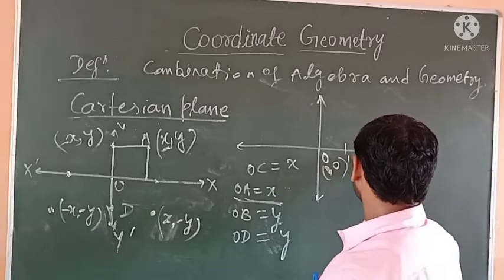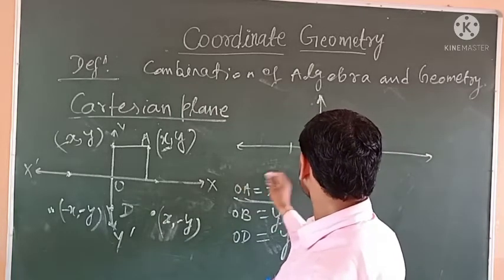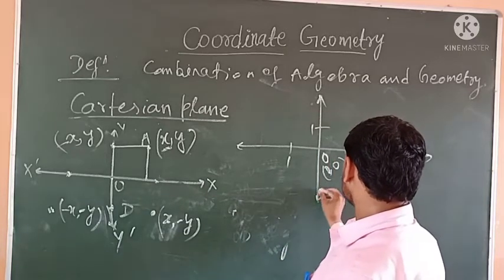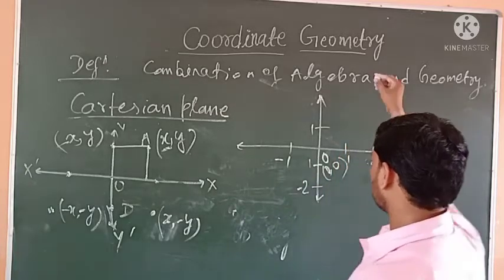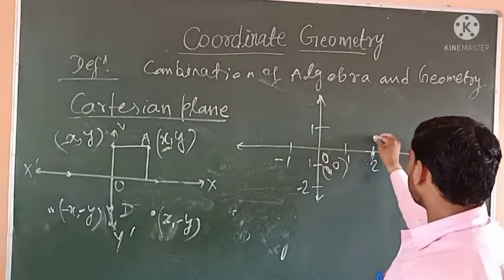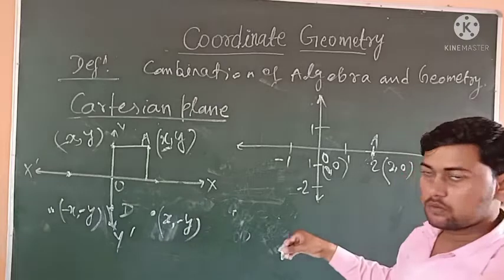Suppose there are points on the grid at 1, 2 and -1, -2. Point A has coordinates (2, 0).